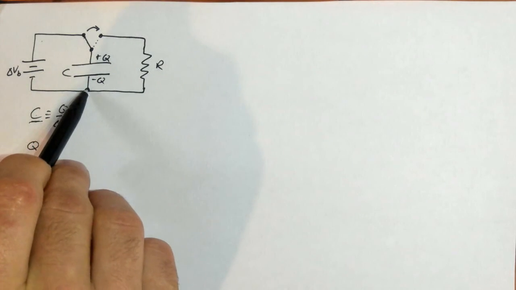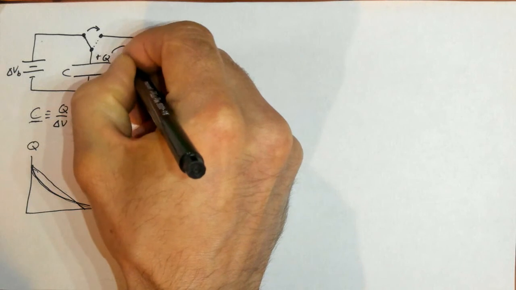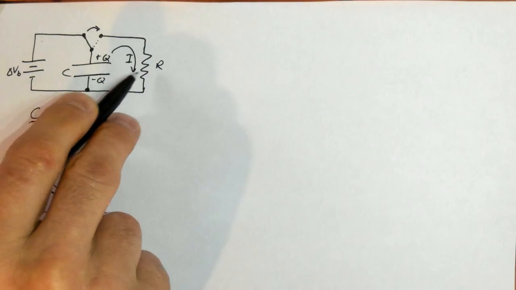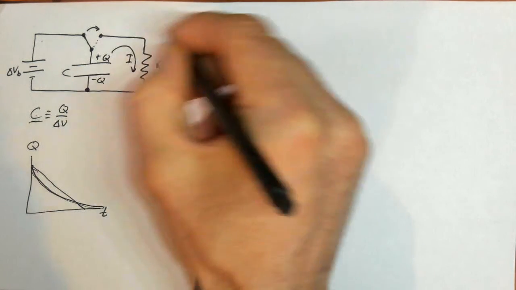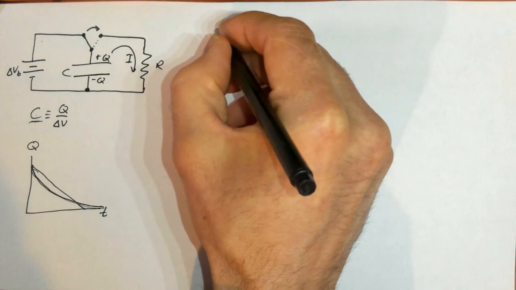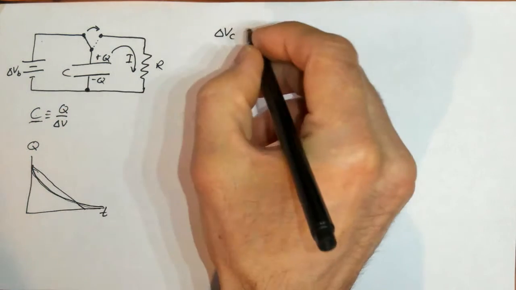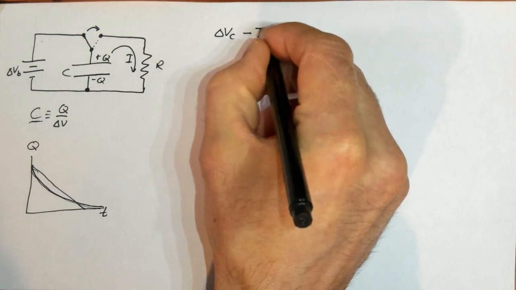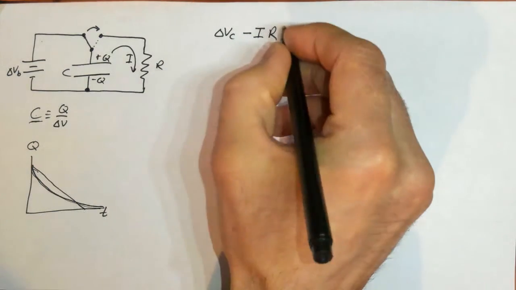We're going to start here, go across this one down here. Now we know current's going to flow this way. So we're going to go in the direction of current across the resistor, which means we get a drop there. Going from this spot, we first cross the capacitor, which gives us a delta V capacitor, and it's positive. Then we go in the direction of the current across the resistor, so we get a negative IR, and we get back to where we started, so that's 0.